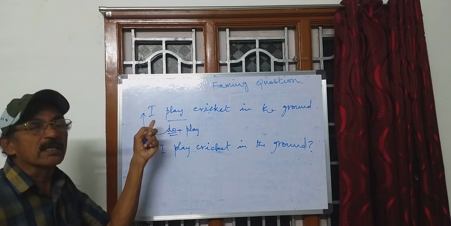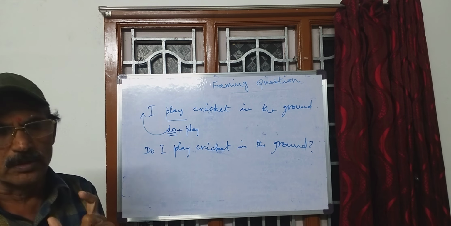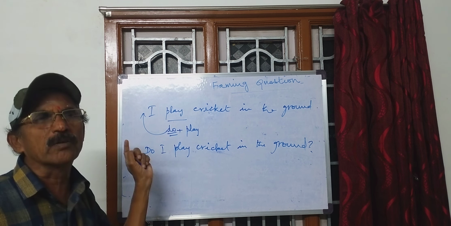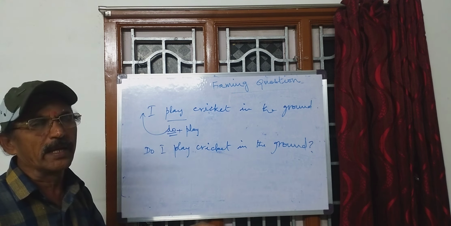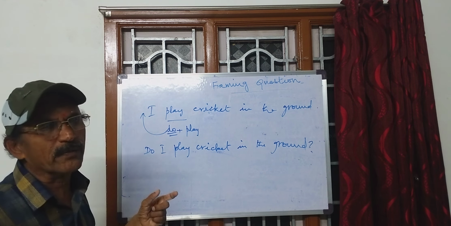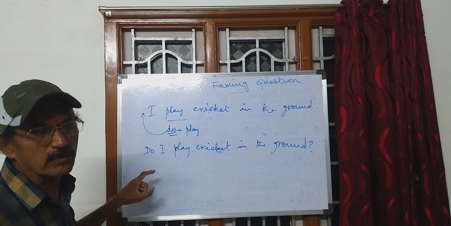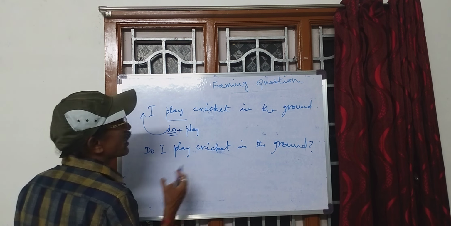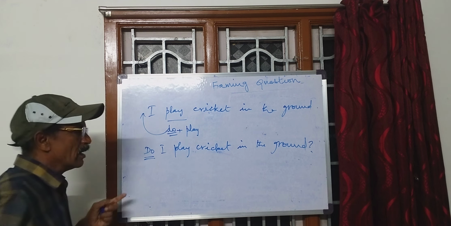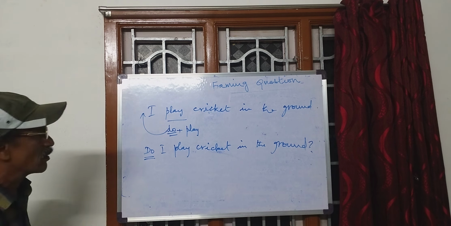Supposing that the verb is a single word and we have to know whether it is play or played. If it is played, you have to divide it as did plus play. You have to divide that. And the auxiliary part of it is did. Did should be put first. So in this way we can do. So, do I play cricket in the ground? Again, do is at the beginning. This is an auxiliary verb. This is a yes or no type question, or a confirmation question.